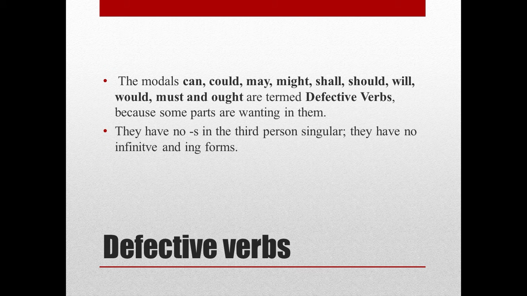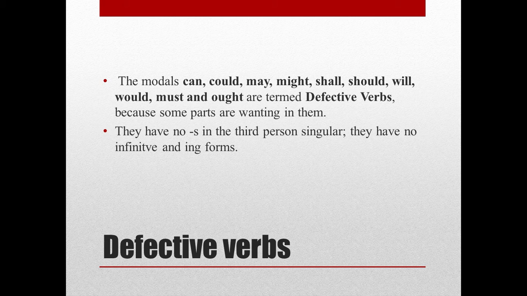Some of them are called defective verbs. Why are they called defective verbs? Because some part is missing from them, and that is wanting. These are can, could, may, might, shall, should, will, would, must, and ought. They don't have S forms in the third person singular. They have no infinitive and ing forms.